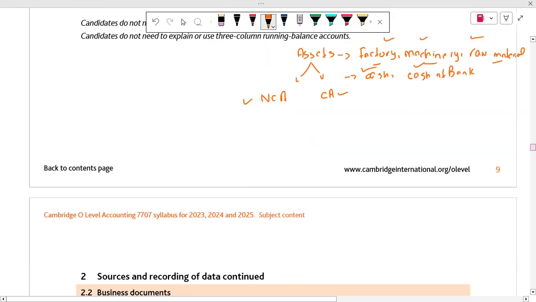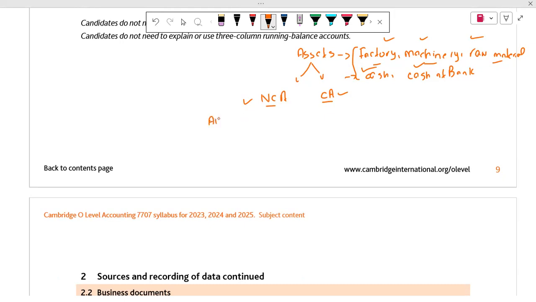So let's analyze, for the factory, machinery, raw material, cash and cash at bank, which are our non-current assets and which are our current assets. First of all, let's discuss non-current assets.